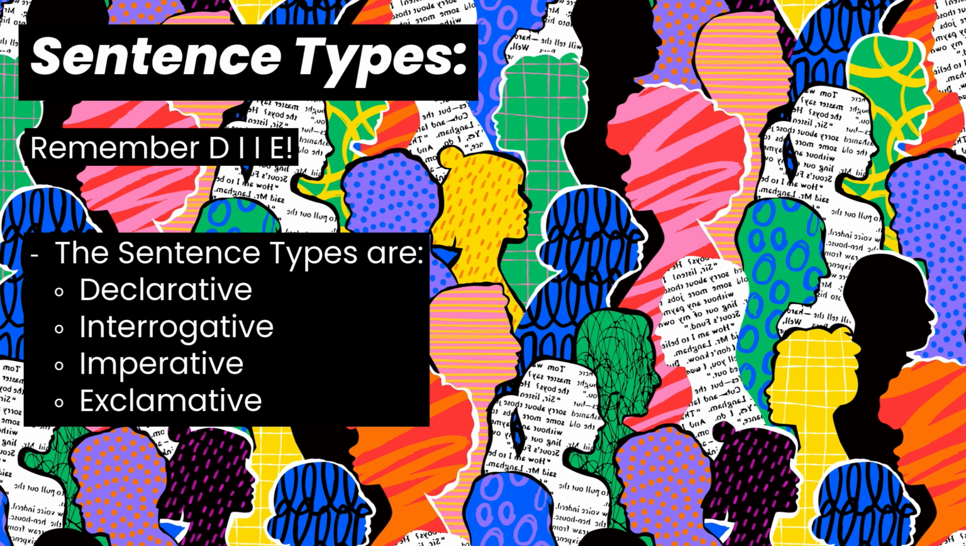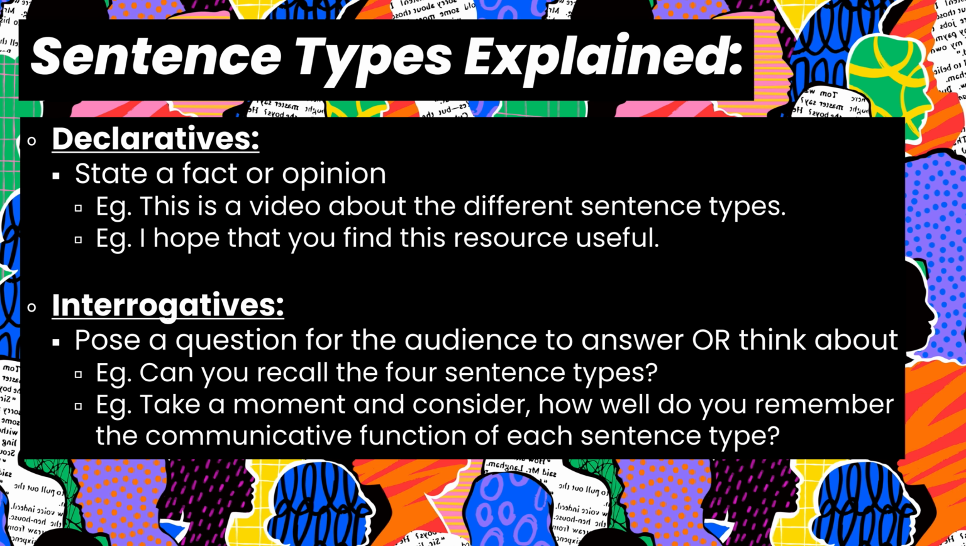Now, it's really easy to get these two pieces of meta-language confused because sentence types and sentence structures kind of sound the same, look similar, especially if you are rushing to complete a short answer paper. But it's really important to remember that the sentence types are declarative, interrogative, imperative, and exclamative. Let's talk a little bit more about what each of these means now.